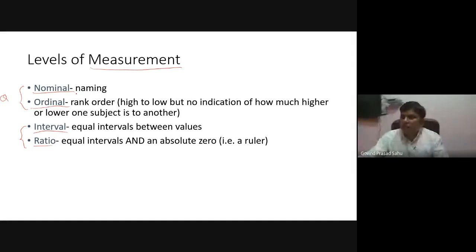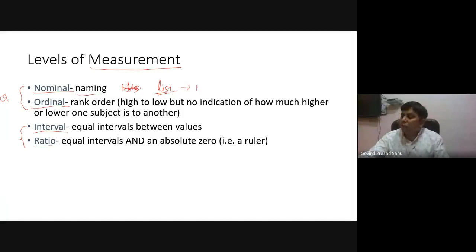So what are nominal and ordinal? In nominal, it is just the name or naming. It means it is just the listing. If we list the data, that is nominal data. What type of analysis can we do? You will go through the measures of central tendency, such as mean, median, and mode.